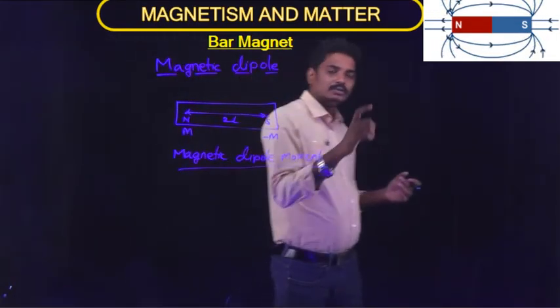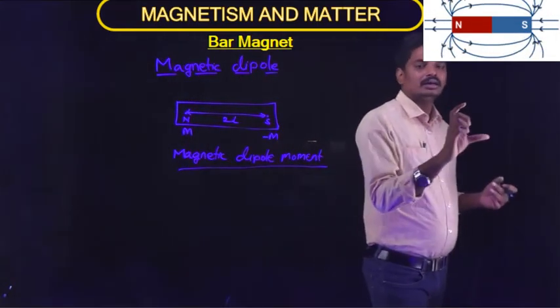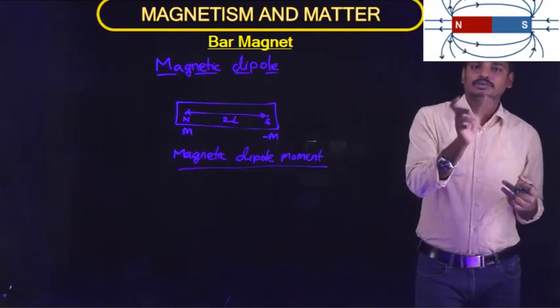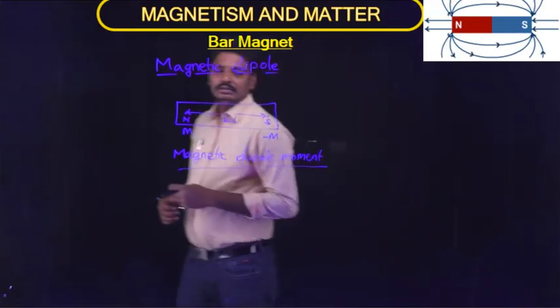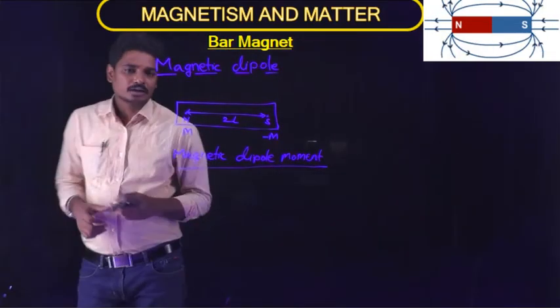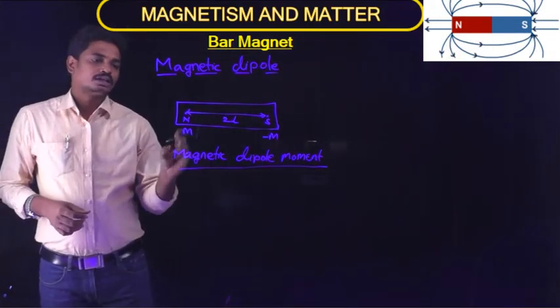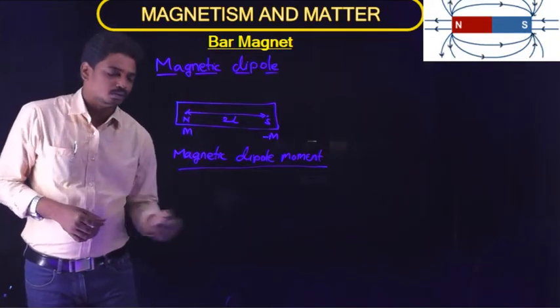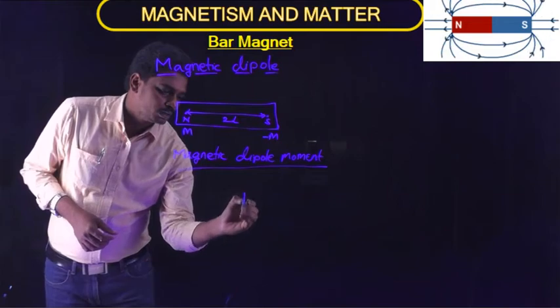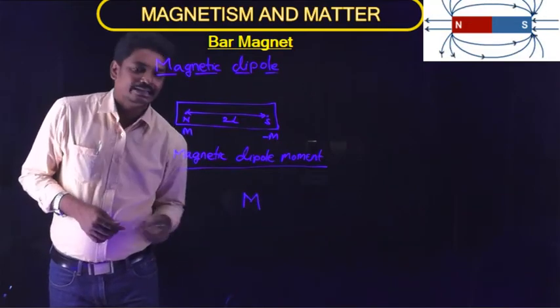Product of charge and distance of separation between the two charges. Similarly, magnetic dipole moment is also defined as the product of the pole strength of the pole and the separation between the two poles. So magnetic dipole moment is denoted by M.